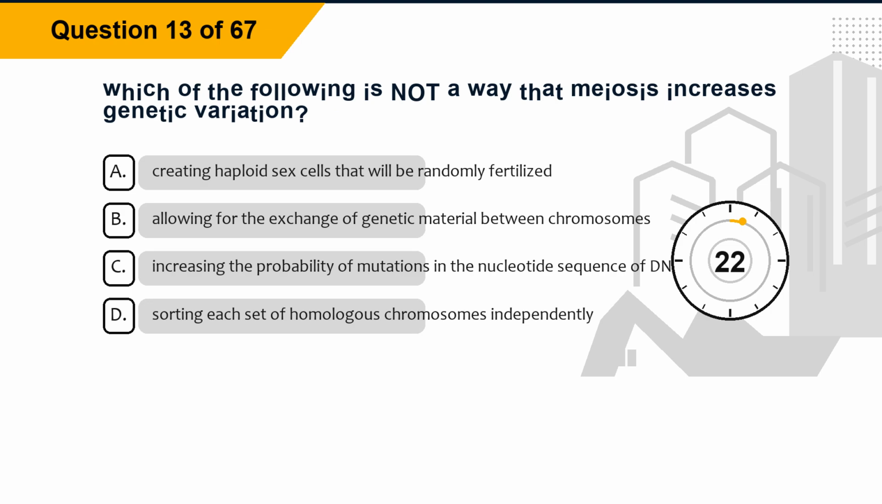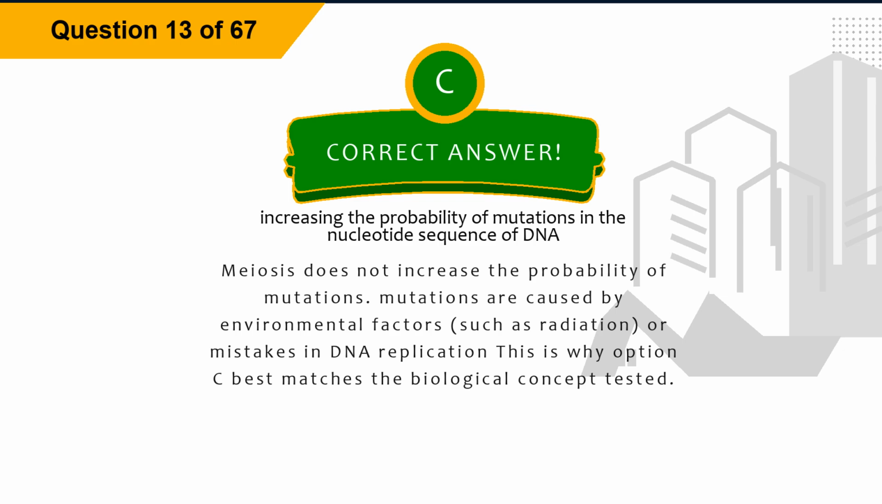Question 13. Which of the following is not a way that meiosis increases genetic variation? Option A, creating haploid sex cells that will be randomly fertilized. Option B, allowing for the exchange of genetic material between chromosomes. Option C, increasing the probability of mutations in the nucleotide sequence of DNA. Option D, sorting each set of homologous chromosomes independently. The correct answer is option C, increasing the probability of mutations in the nucleotide sequence of DNA.